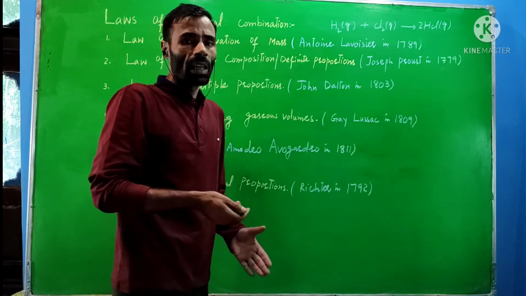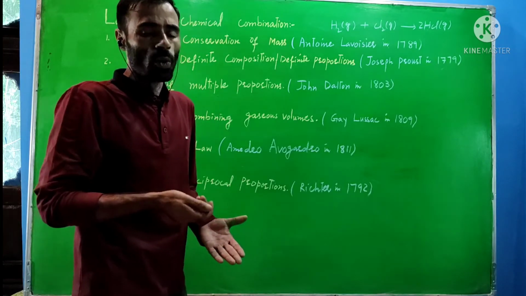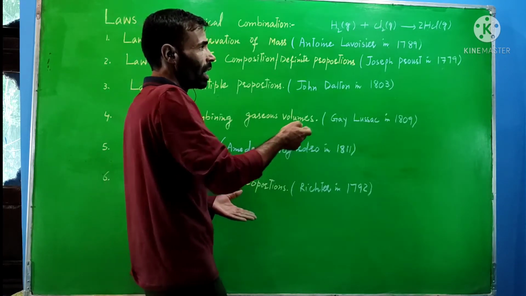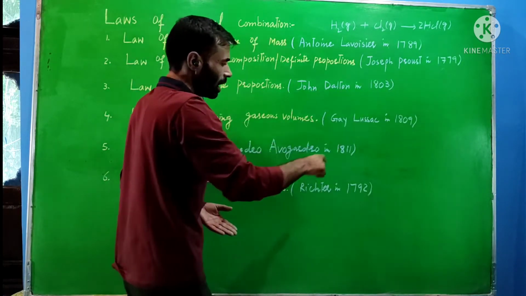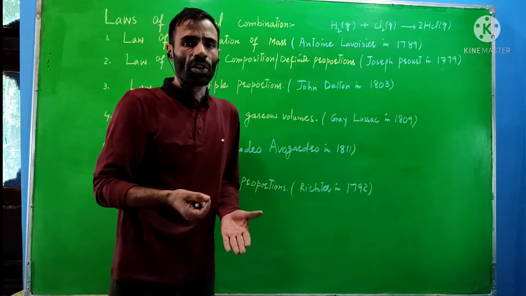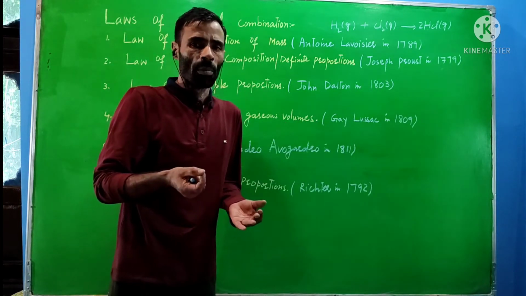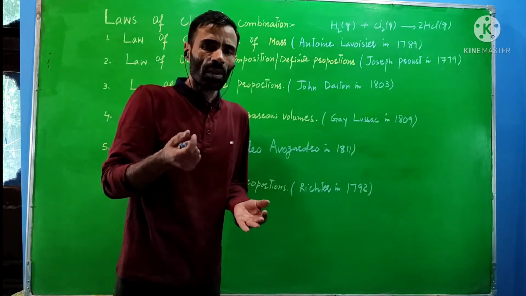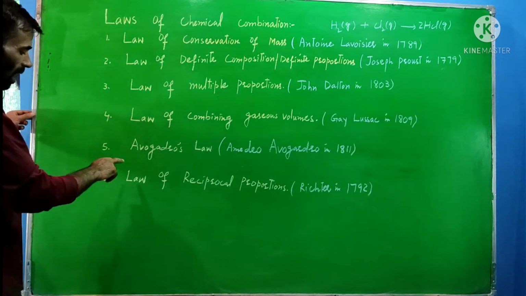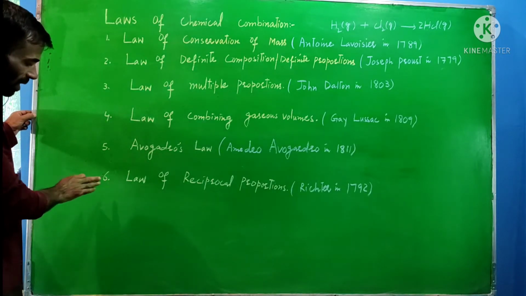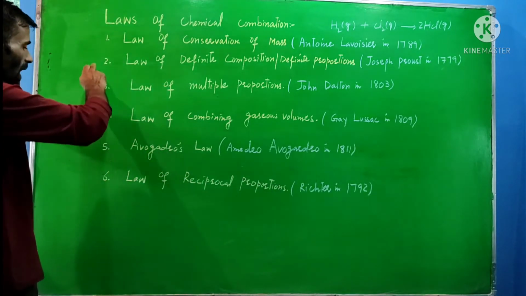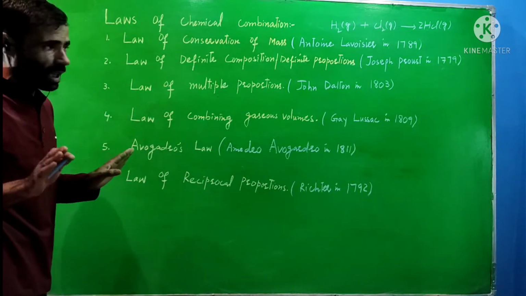The experimental investigations carried out by many scientists in the 18th century and early 19th century led to the formation of the laws of chemical combination. These are the basic laws that govern the formation of chemical compounds. Here I have written 6 laws, but in our textbook this one is not written. So these 5 laws are the basic laws of chemical combination.